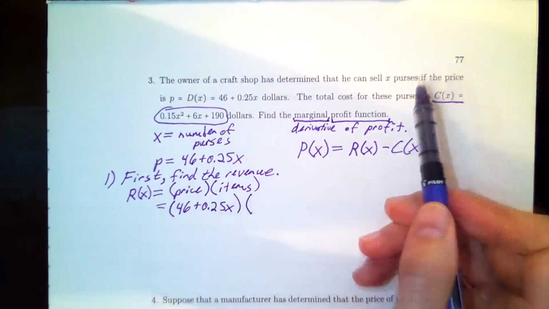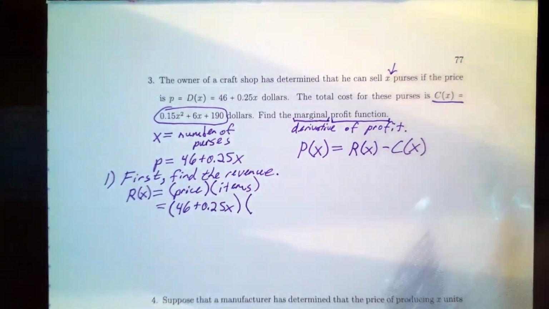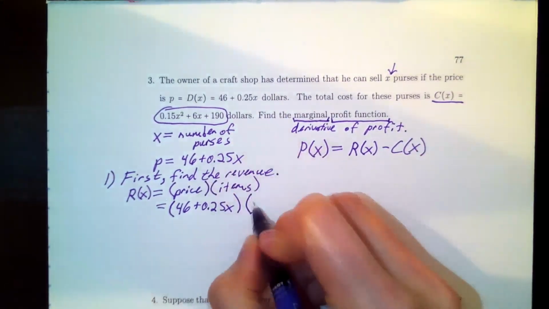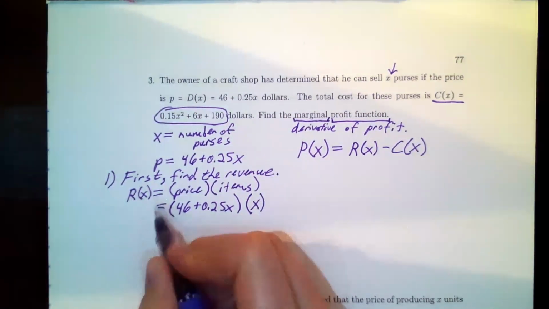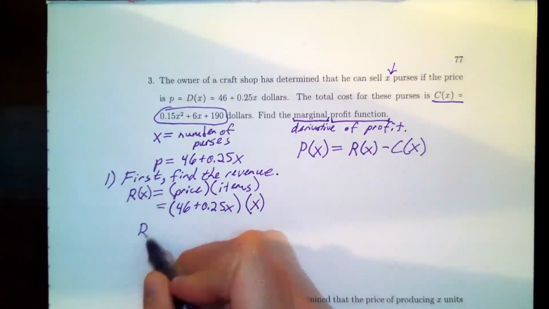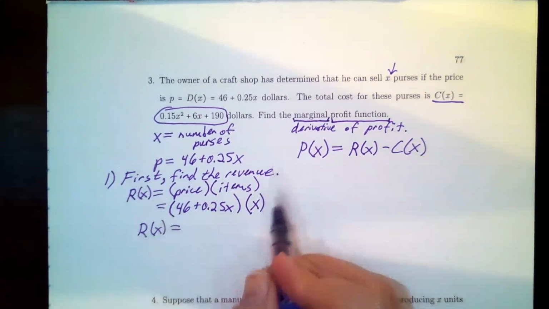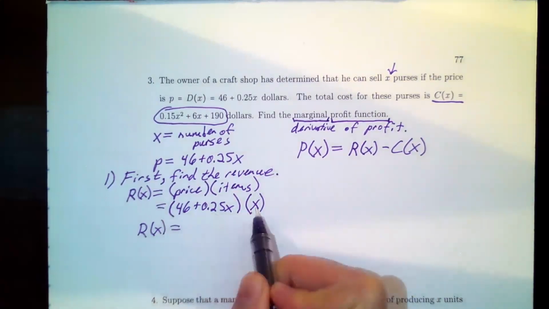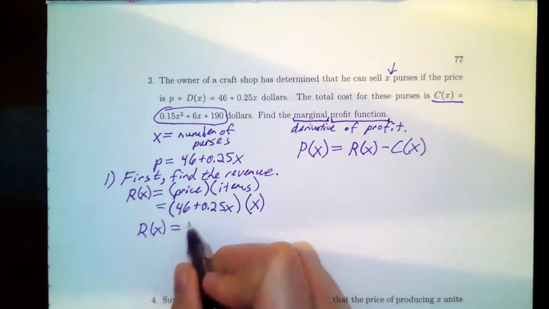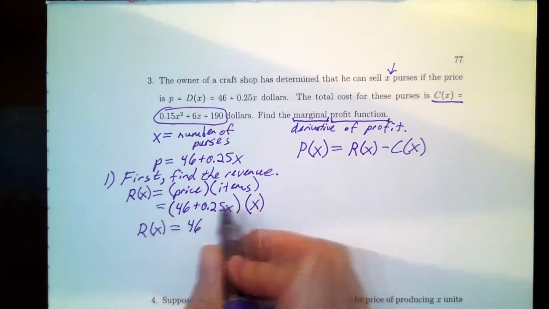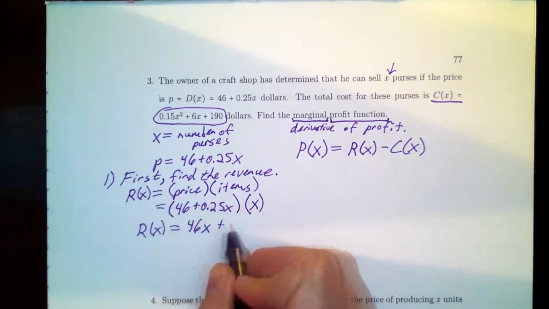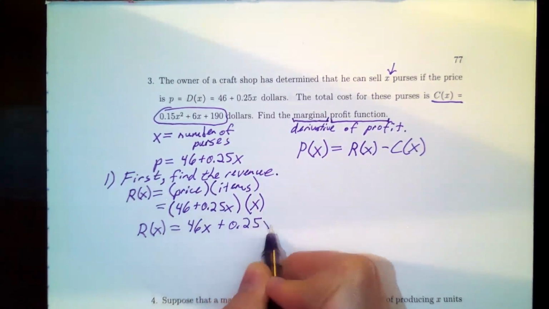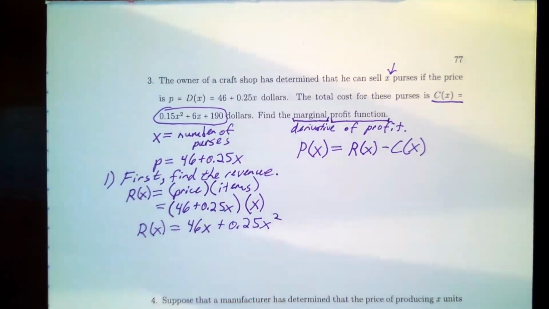And the number of items is given by x. They said we had x purses, so we write in x here. Now, revenue is this formula, but let's clean it up here like we did last time and multiply this x through to both of those terms. That would give me 46 times x plus 0.25x squared. That's my revenue function.